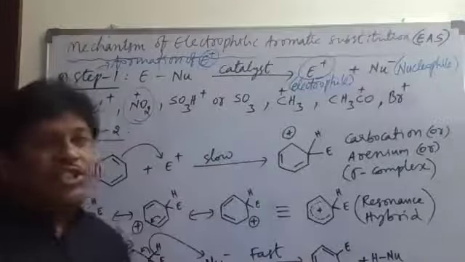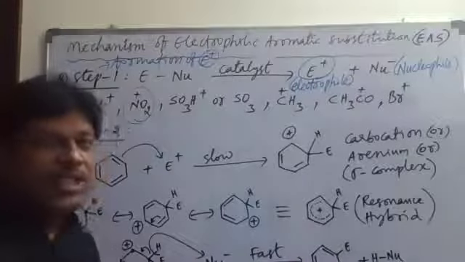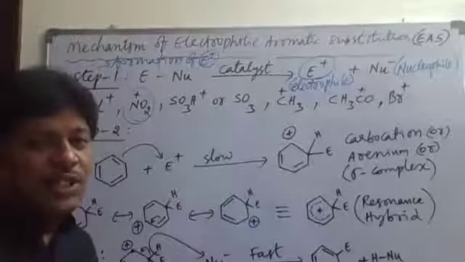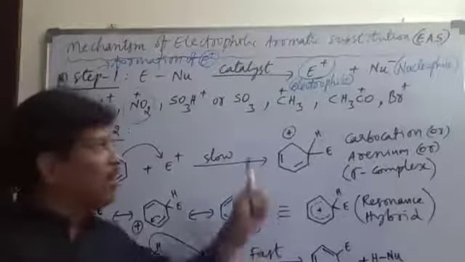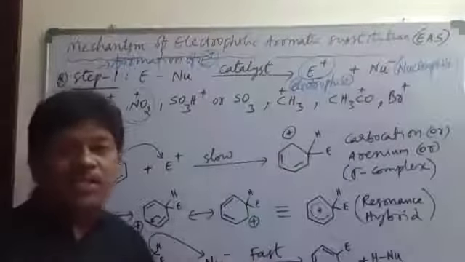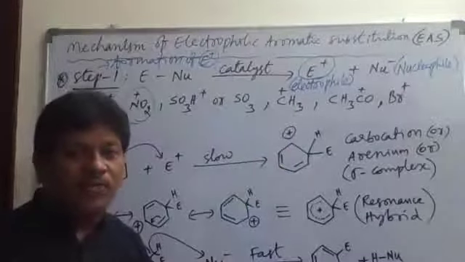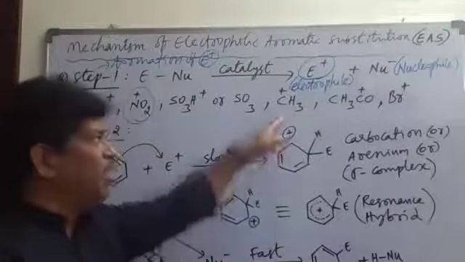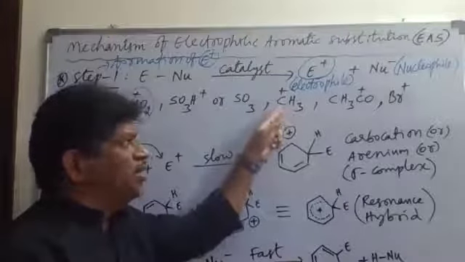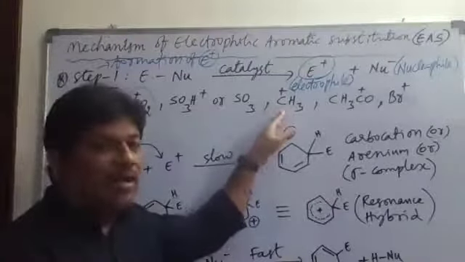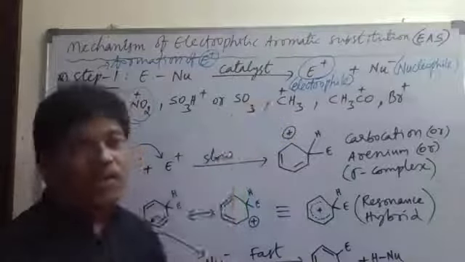Next, CH3 plus. CH3 plus is generally the methyl carbocation, or generally carbonium ion we say. So methyl carbonium ion or methyl carbocation. CH3 is methyl, no? Methyl is nothing but alkyl. So an alkyl carbocation.